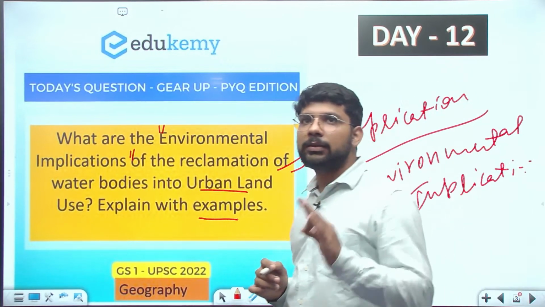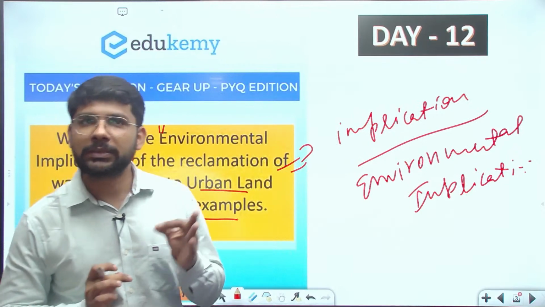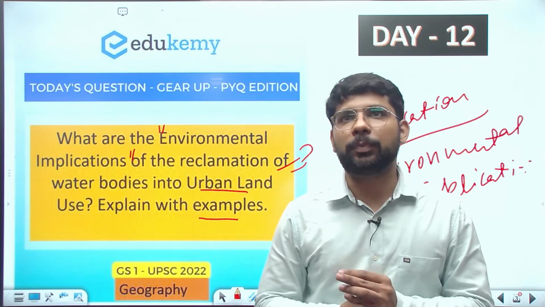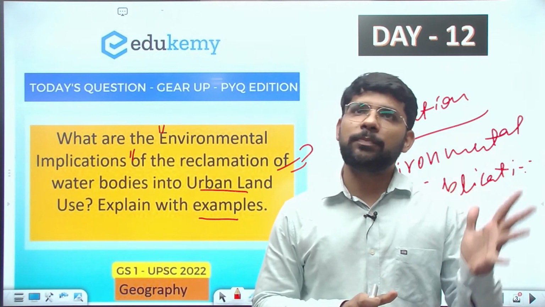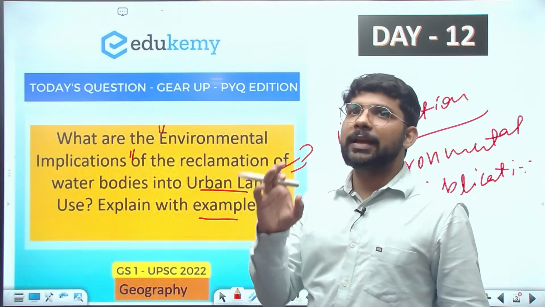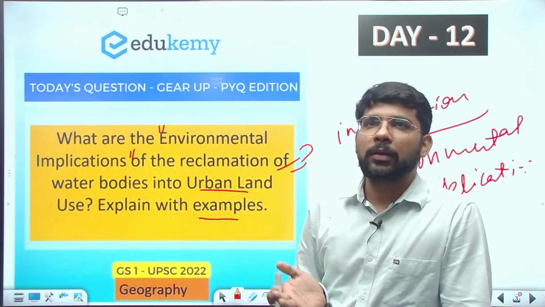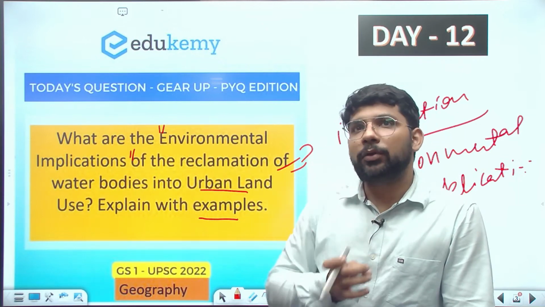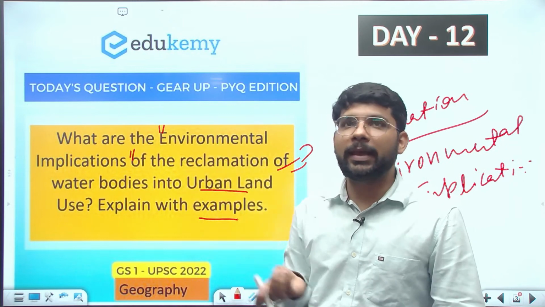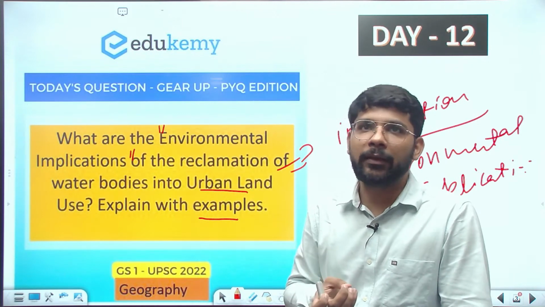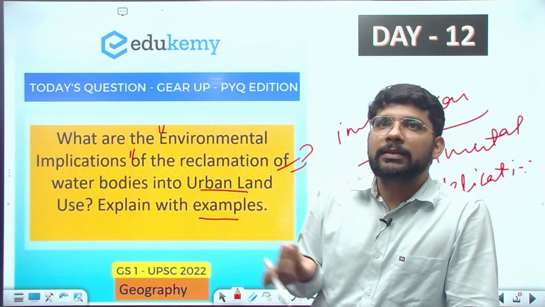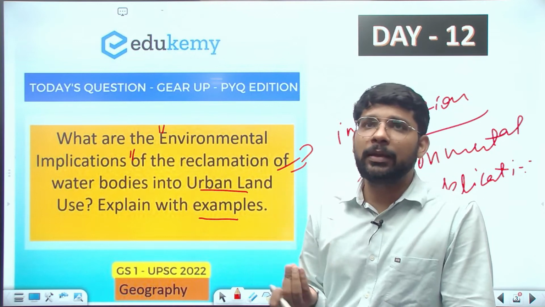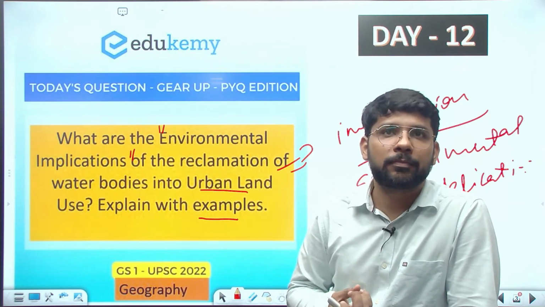As usual, we will address the question in three parts. First is the introduction, second is the body part, and third is the conclusion. In the introduction, how can you start? In this kind of question, you can start in two ways. One, you can quote the data, like in Bangalore, there were more than 200 lakes in 1960, 1970, but nowadays only 10 lakes are remaining. Similarly, in Ahmedabad, only 50-60 lakes are remaining out of more than 150 lakes.